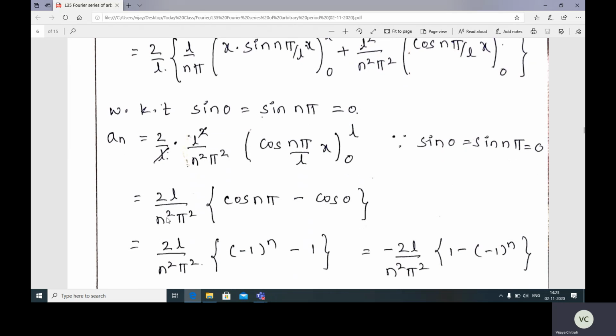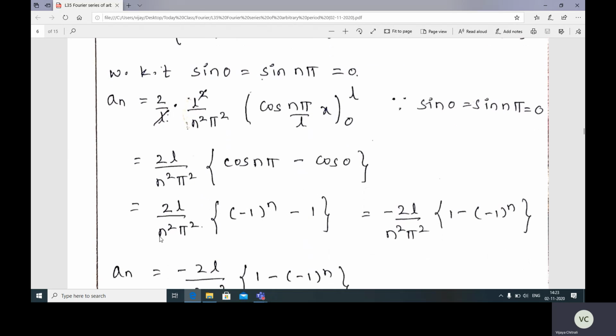Now substitute upper and lower limit. L cancels with this. a_n is equal to 2L divided by n square pi square, cos n pi minus cos 0. Substituting upper limit as L, L cancels, cos n pi, and lower limit as 0, cos 0 into something is 0, so cos 0.